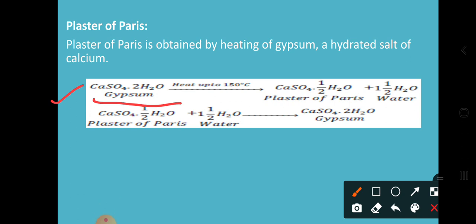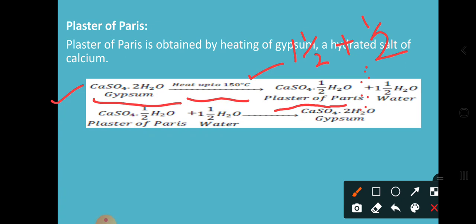So this hydrated salt is known as CaSO4.2H2O. When you are heating up to 150 degrees Celsius, you will get the separation of plaster of Paris and the water molecule. It is separated as 1 and 1/2 plus 1/2. So the CaSO4.2H2O loses water molecules when heated up to 150 degrees Celsius. Whatever molecule is obtained with half H2O containing CaSO4, that is the plaster of Paris.